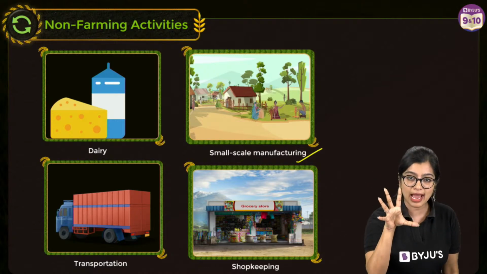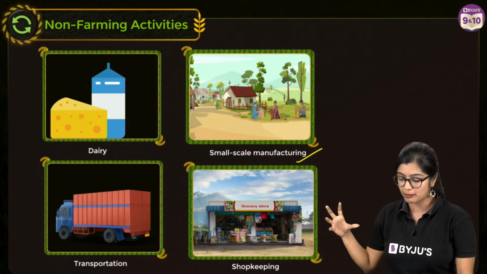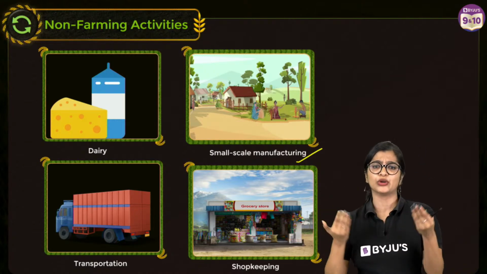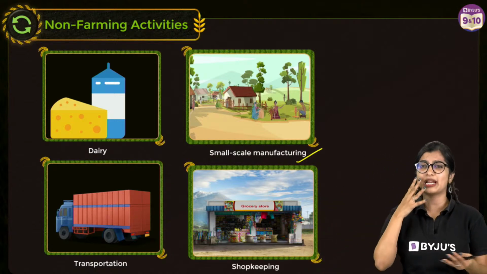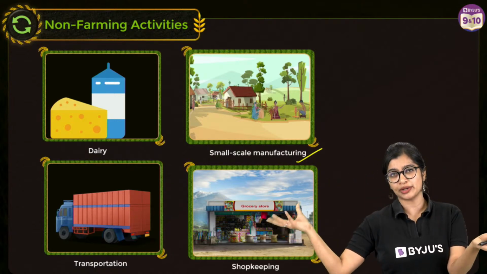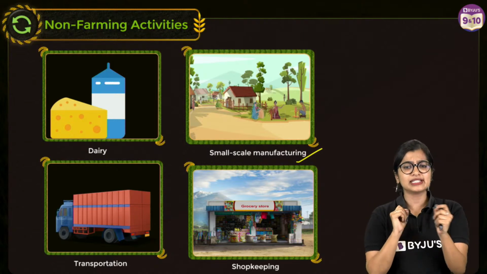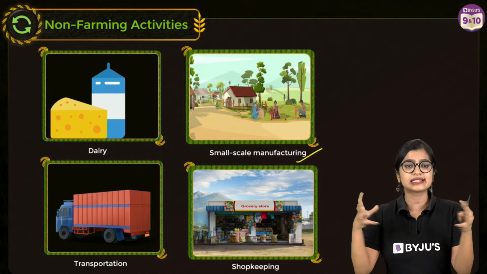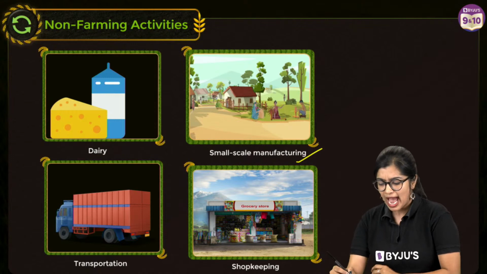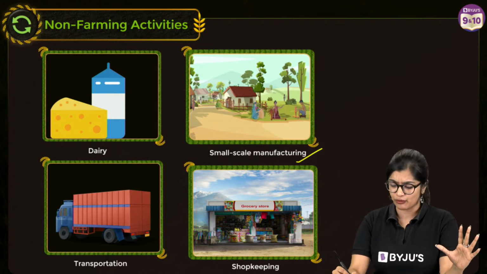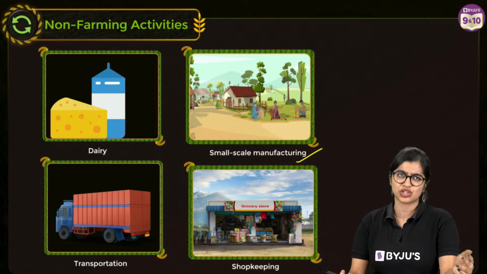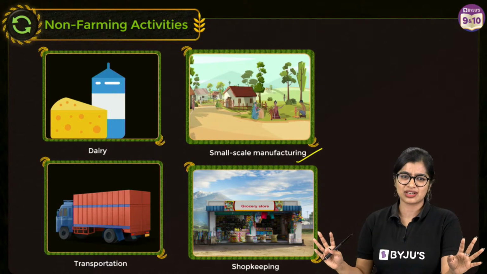It is a small manufacturing unit where a small number of people come together and they produce. It could be small toys which are being sold, just giving you an example. At this point, we see that small scale manufacture happens, right? And we see that less than 50 people are involved in this particular process of manufacture. Not rarely are laborers hired.